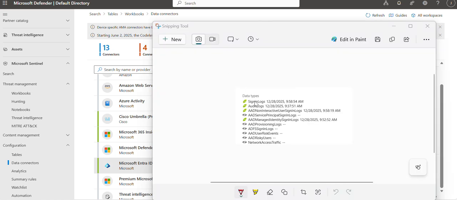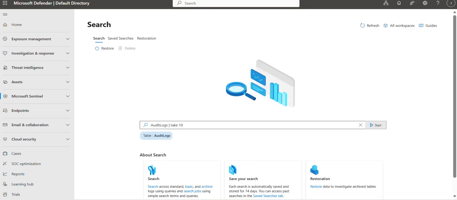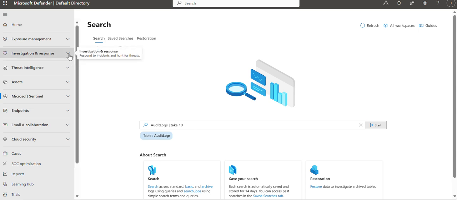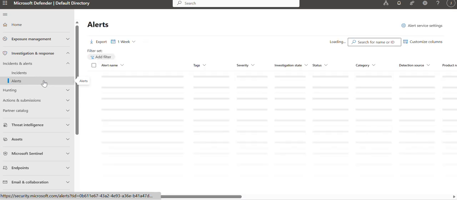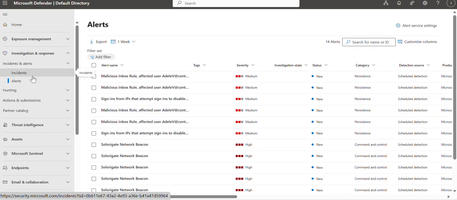And now let's try and see the sign-in logs, audit logs, AAD non-interactive user sign-in logs, all these tables. Let's check out the data. For this, we need to go to Log Analytics workspace, since here we can only see security alerts and incidents. If there are alerts and incidents related to Entra ID, they will show here, but the normal logs will not be showing here.